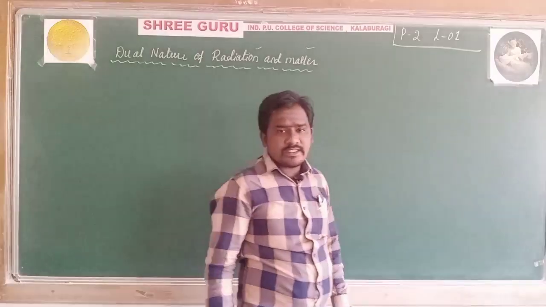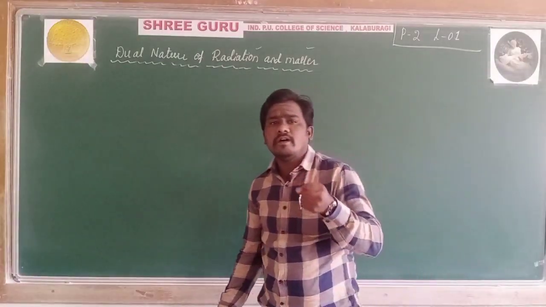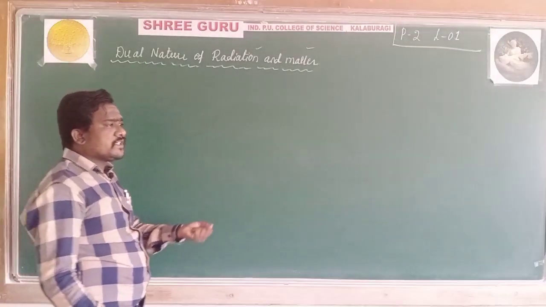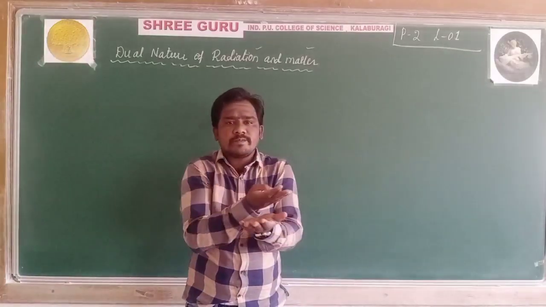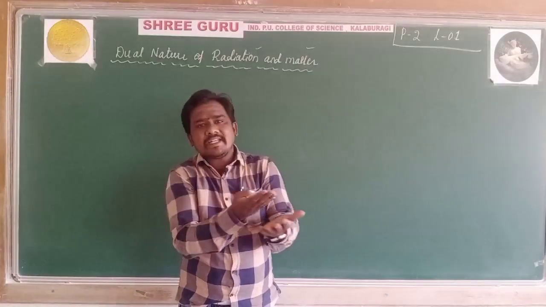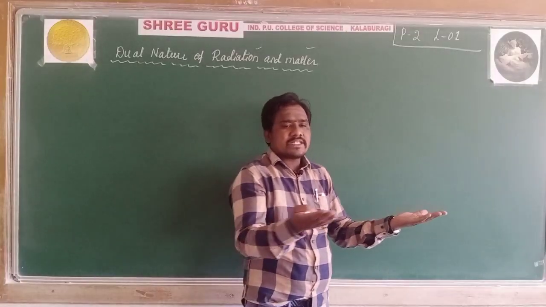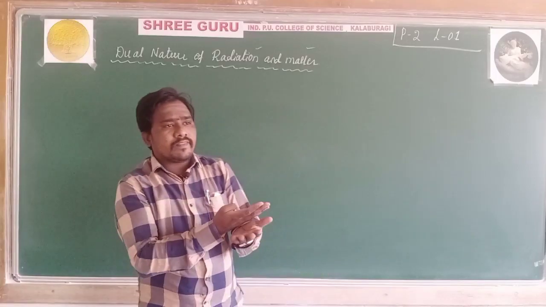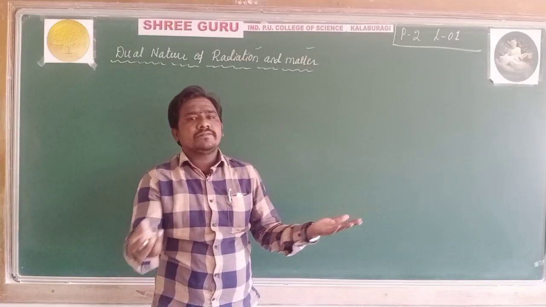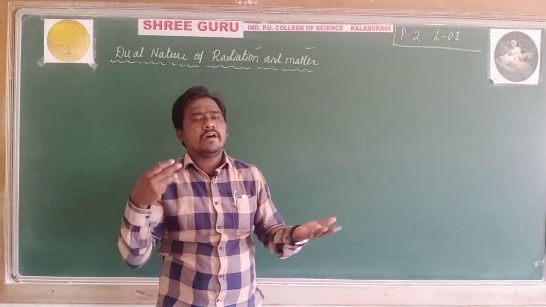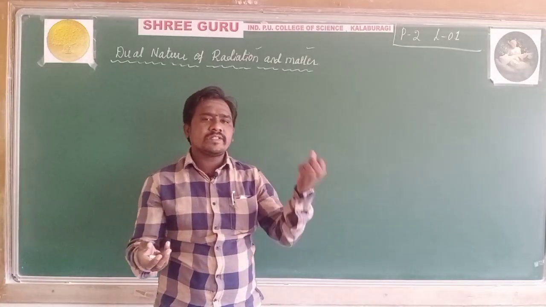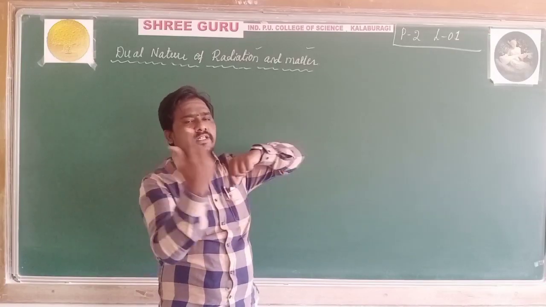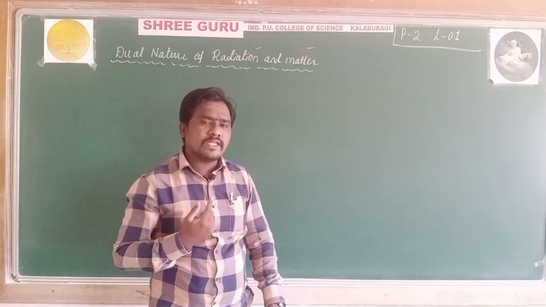So far we have studied that light is a form of energy. That energy is sufficient for removal of an electron from the surface of a metal. Any type of metal, you can consider zinc, cobalt, nickel, any type of metal. Consider an atom which consists of a positively charged nucleus, and the electrons are revolving around the nucleus.